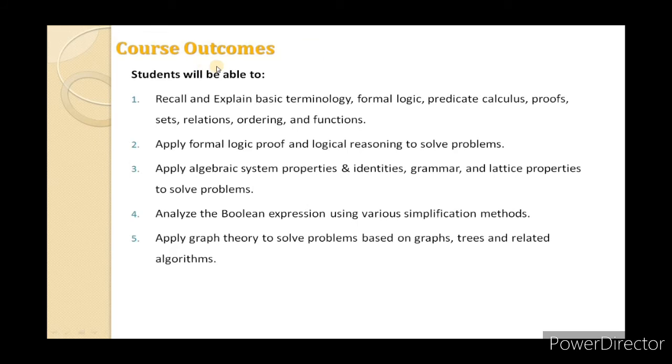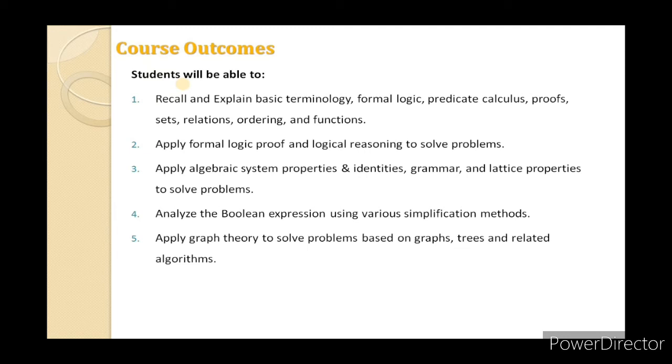Now we will discuss what the benefits to the students are after the completion of this course. That is what we call the course outcomes. After the completion of this course, the student will be able to recall and explain the basic terminologies, formal logic, predicate calculus, proofs, sets, relations, ordering and functions. The student will be able to apply formal logic proof and logical reasoning to solve discrete problems.